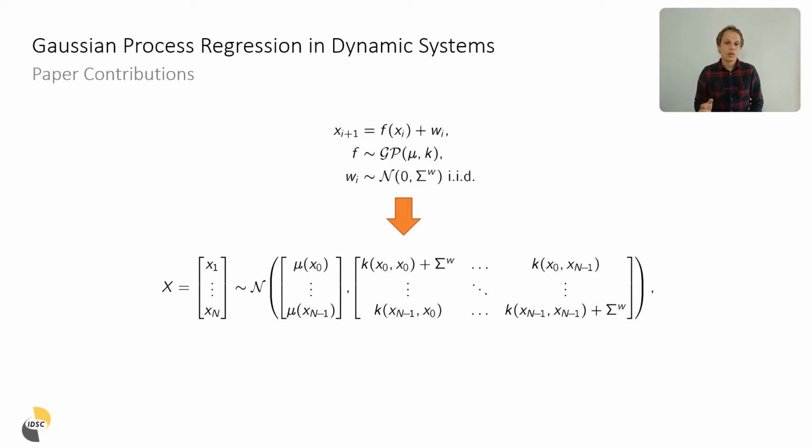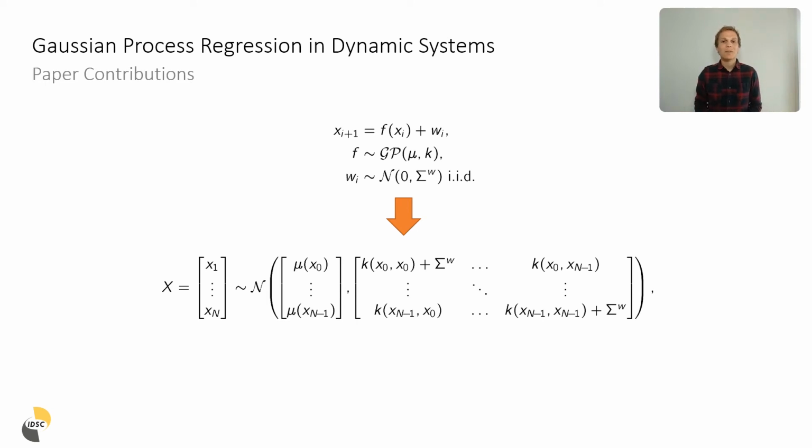So we want to know the distribution of states from x1 to xn. And if we simply plug in the definition of the Gaussian process that we had earlier, we can write down this implicit description of the distribution, where it is an implicit description because the states x1 to xn appear both on the left-hand side and in the description of the distribution itself.